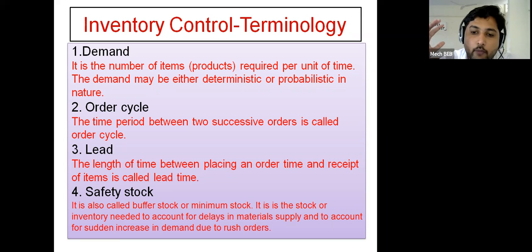Whenever there is a peak period for the particular product in the market, large orders are coming during that time period, and at that time this buffer stock is very useful. It is the stock or inventory needed to account for a delay in material supply and for a sudden increase in demand due to rush orders.